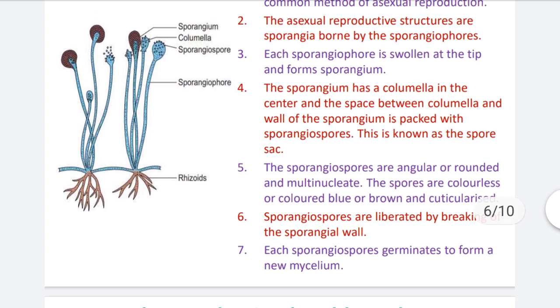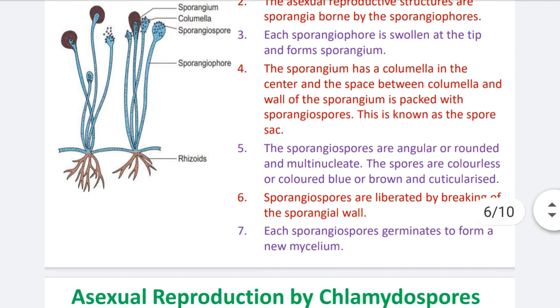Number 6. Sporangiospores are liberated by breaking of the sporangial wall. When the sporangium wall is broken, the sporangiospores are released. And number 7, the sporangiospores germinate to form a new mycelium. After the sporangiospores develop in favorable conditions on a suitable substratum, they produce a new individual mycelium of the Rhizopus. In this way, the sporangiospores cause the asexual reproduction in the Rhizopus.